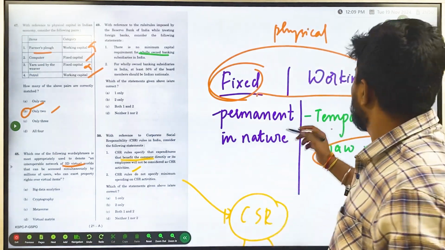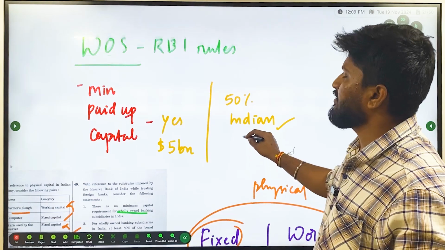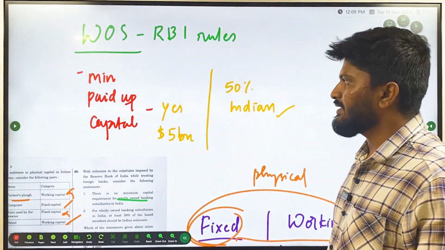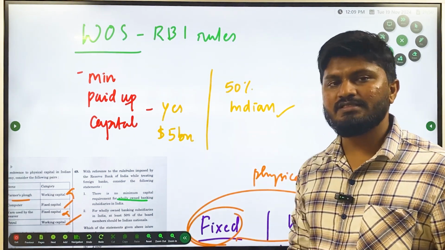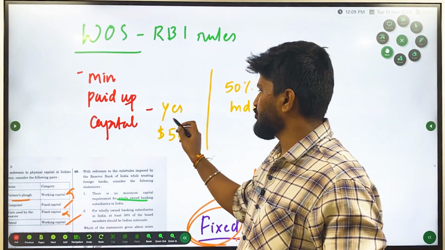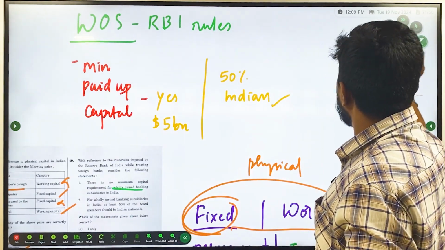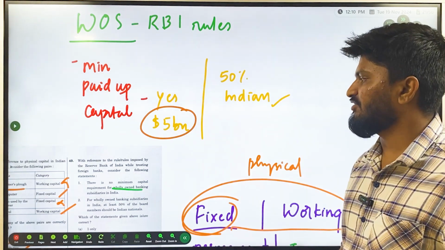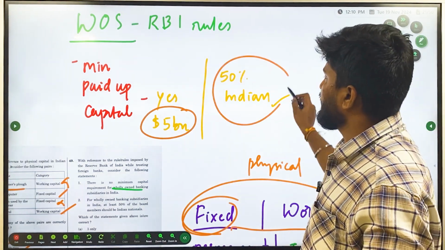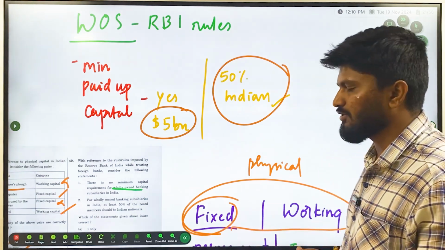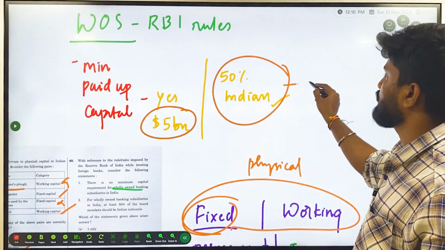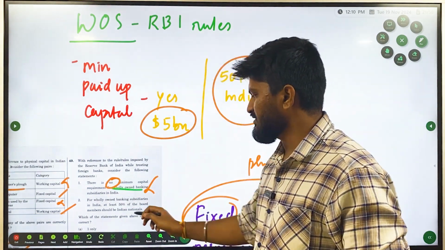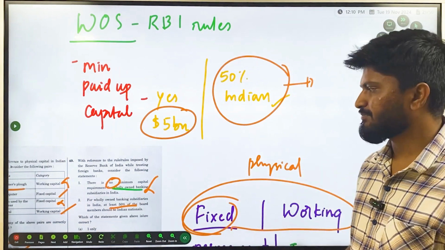For these, there are certain rules or guidelines issued by RBI. According to these, there is a minimum paid up capital, and that, according to RBI, should be 5 billion. If you want to operate as a wholly owned subsidiary in India, you have to have a minimum paid up capital of 5 billion, and in order to retain the Indian nature of the wholly owned subsidiary, at least 50% of the board members should be Indians. So statement 1 is wrong because it says no minimum capital. Statement 2 is right because it speaks about 50% Indians.